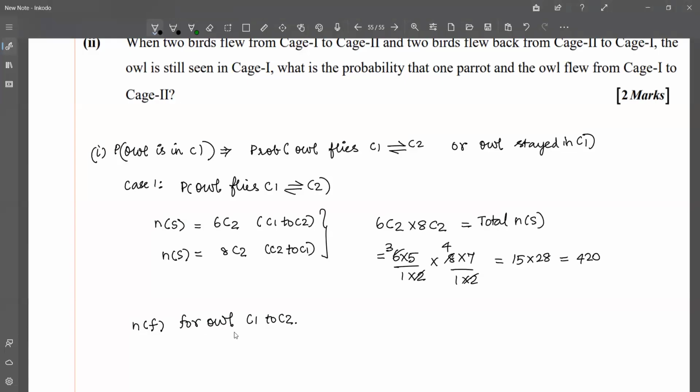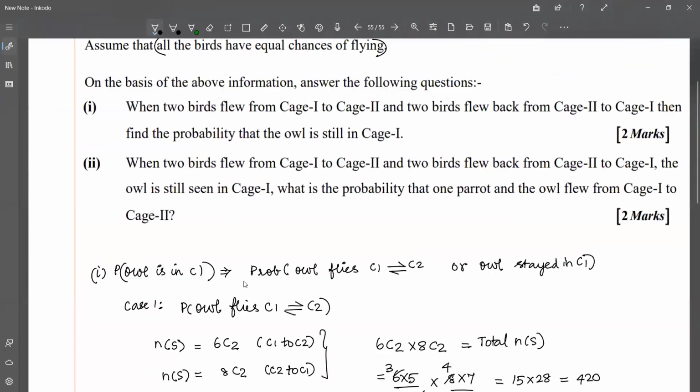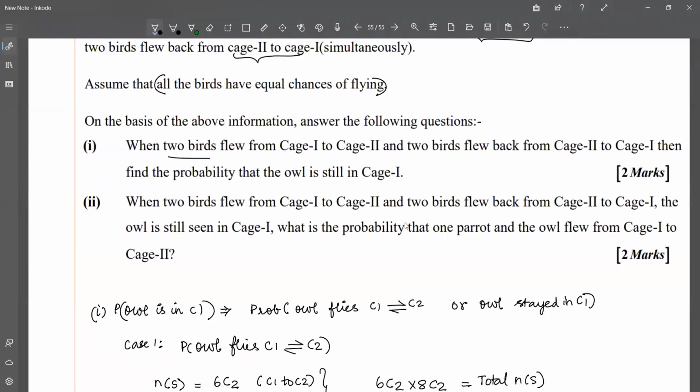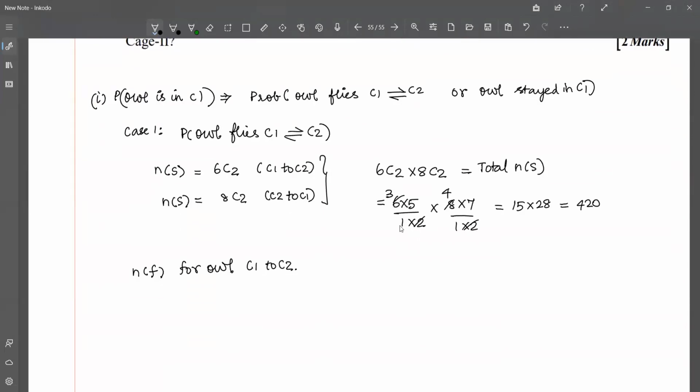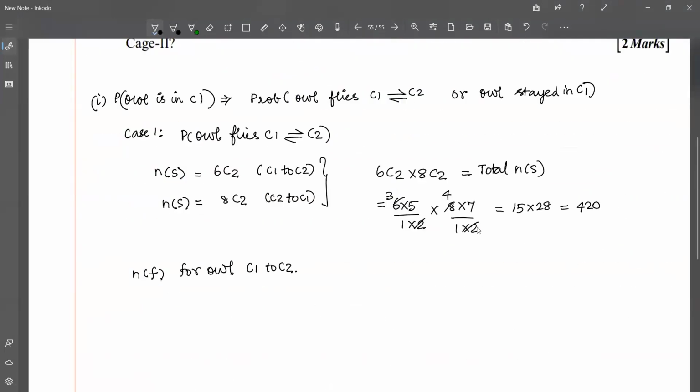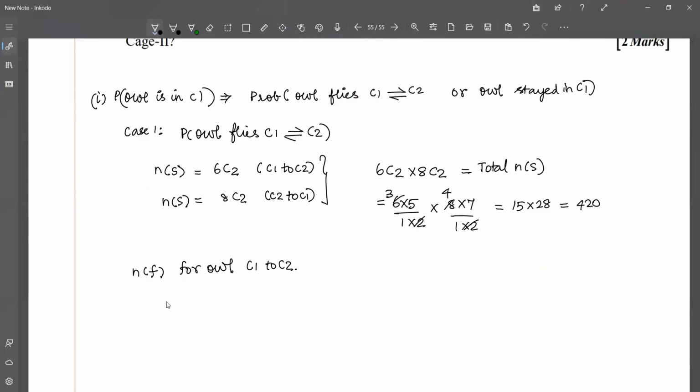So N of F for owl from C1 to C2. See, it is not just the owl that flies from C1 to C2. The question clearly says there are two birds which fly, which means an owl along with some other bird. The other is a parrot. So we are going to find an owl and a parrot flying from C1 to C2.